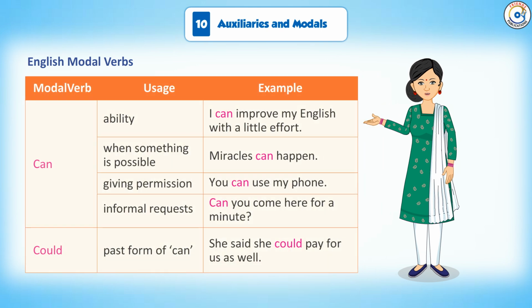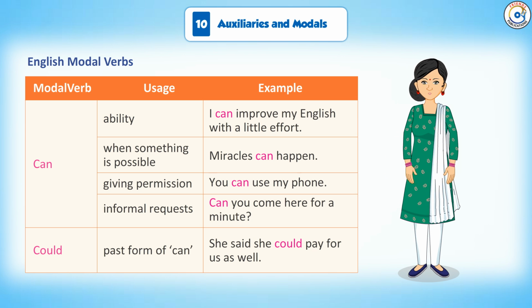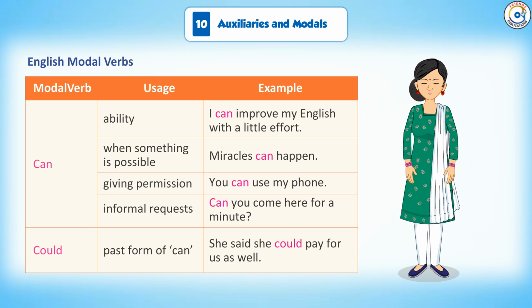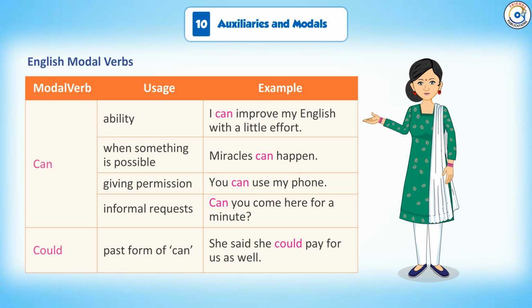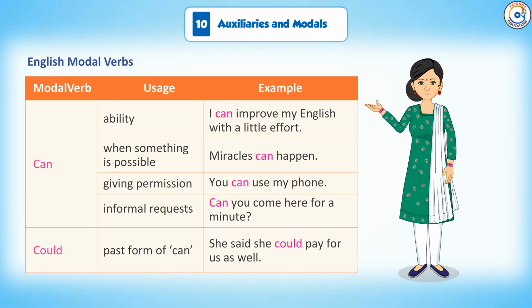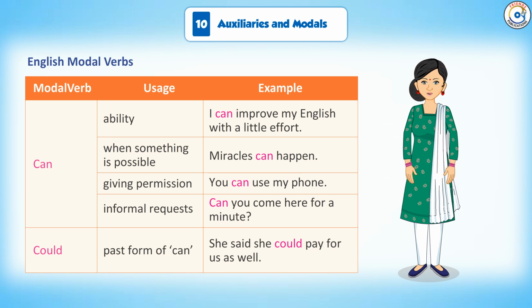English modal verbs. Modal verb, usage, example. Can. Ability: I can improve my English with a little effort. When something is possible: Miracles can happen. Give permission: You can use my phone. Informal requests: Can you come here for a minute?